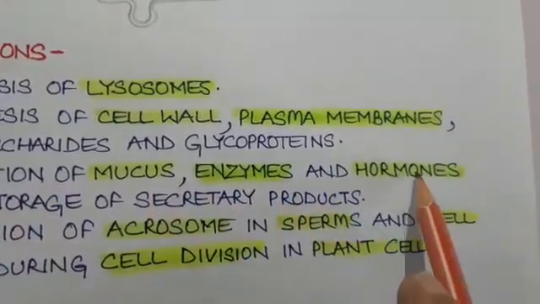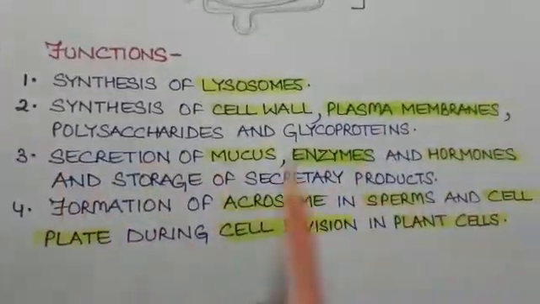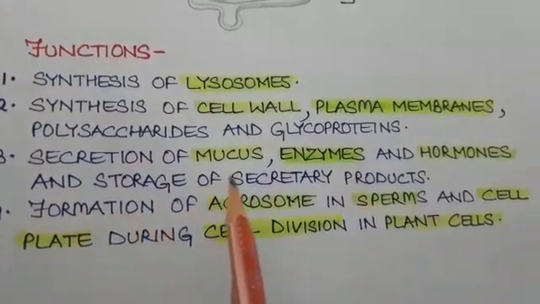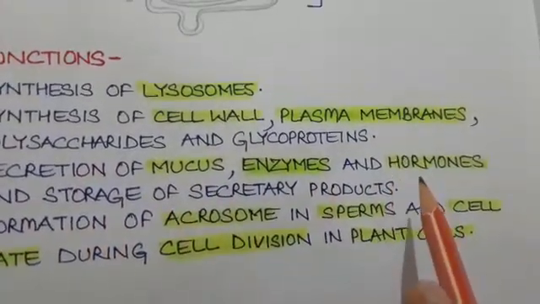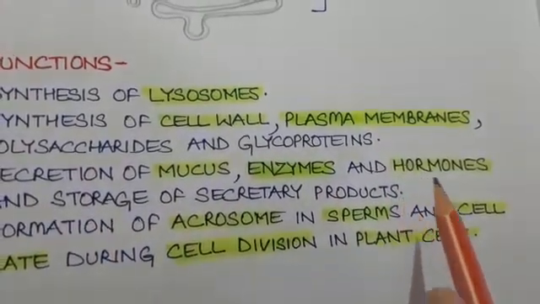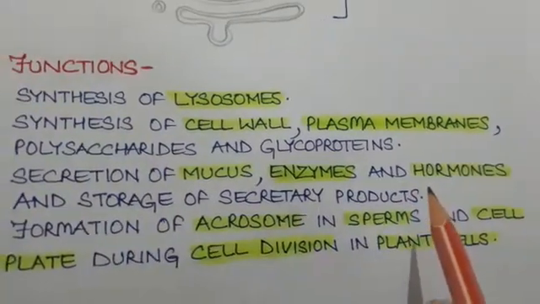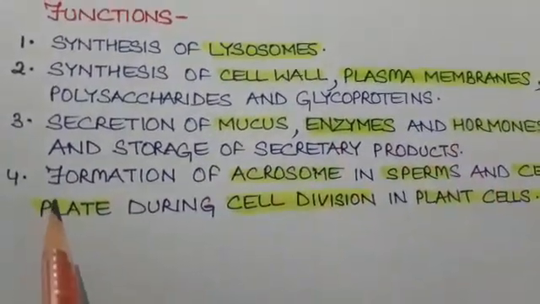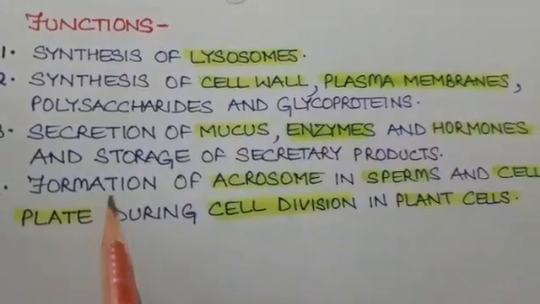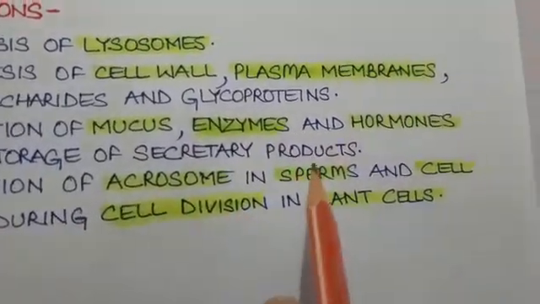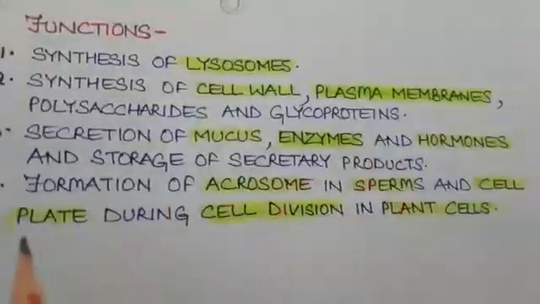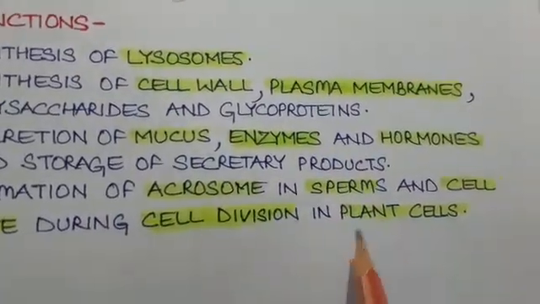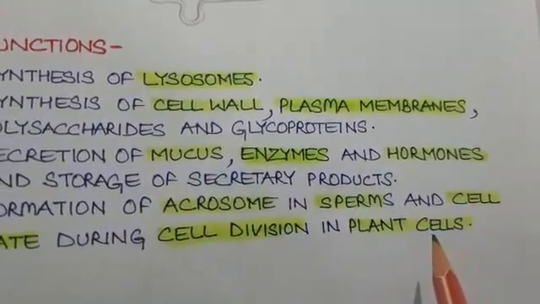Enzymes and hormones: not only their secretion but their storage also takes place in Golgi apparatus in the form of vesicles or secretory vacuoles. The fourth function performed by Golgi apparatus is formation of acrosome in sperms and cell plate during cell division in plant cells.